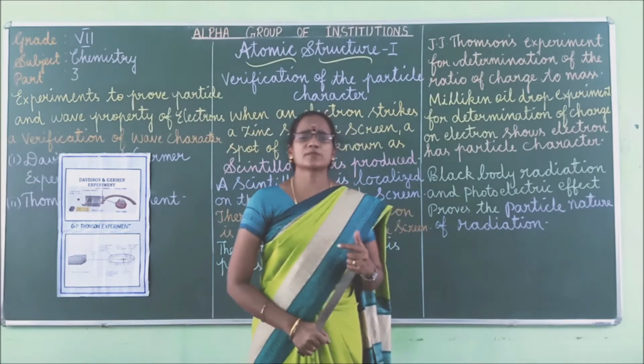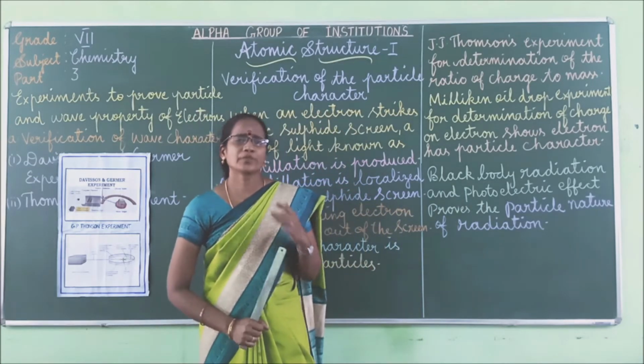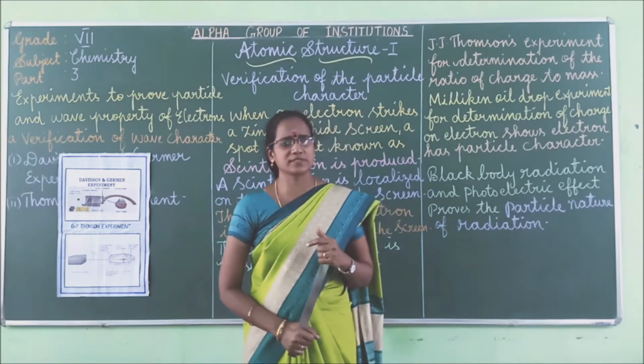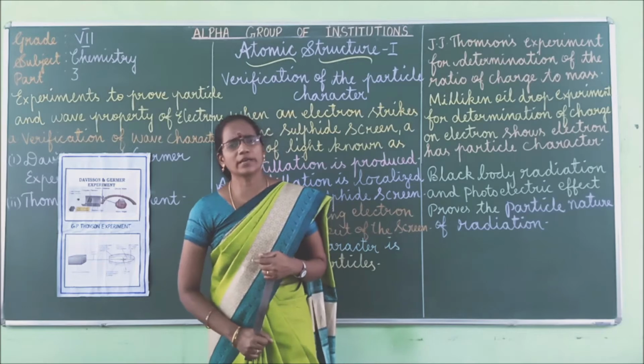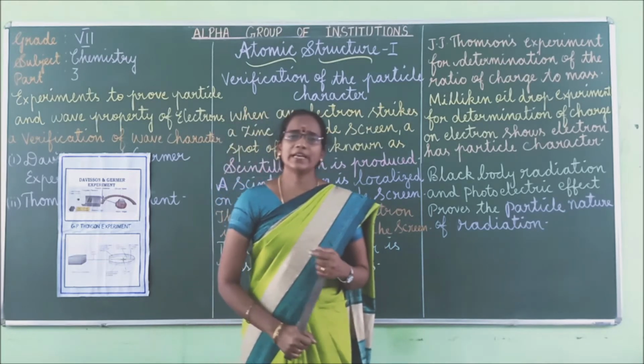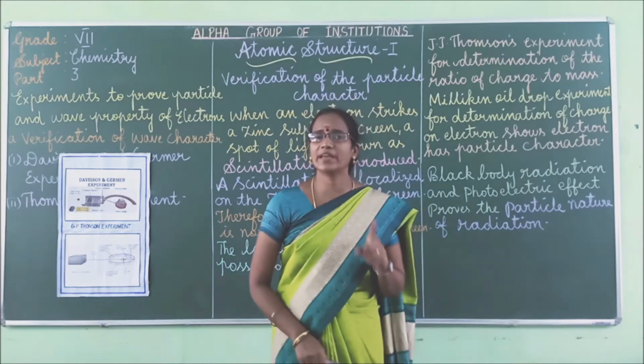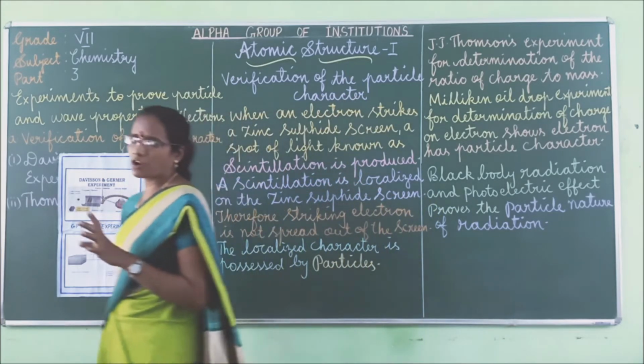Davison and Germer experiment is important because it proves the de Broglie hypothesis. What is de Broglie hypothesis? De Broglie hypothesis is used to define the wave nature of electron, right?